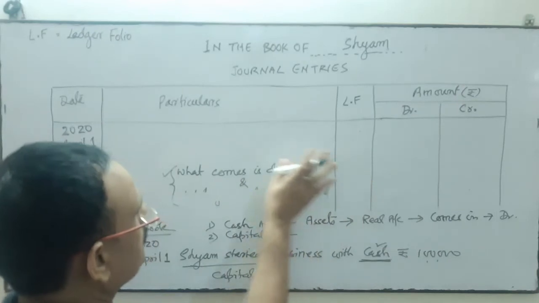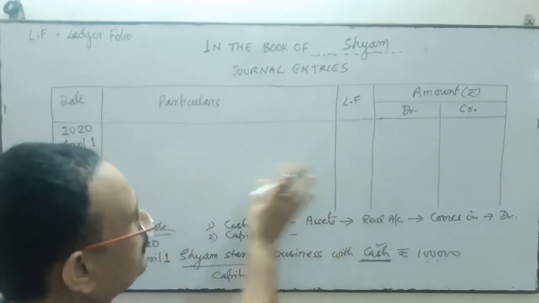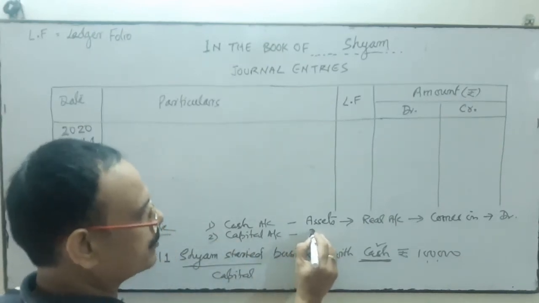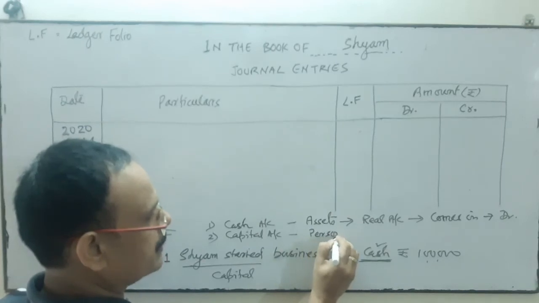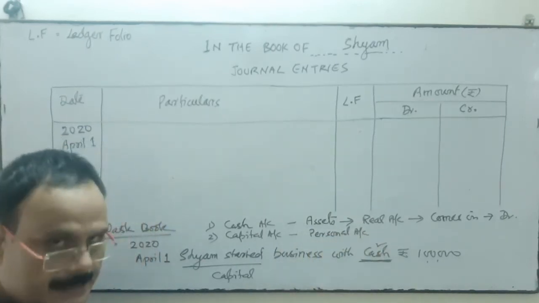Now you see the next rule. Next, capital account. Capital account comes under which? It's a personal account. It's a liability, but it's a personal account.